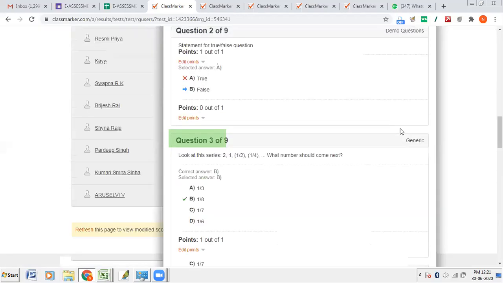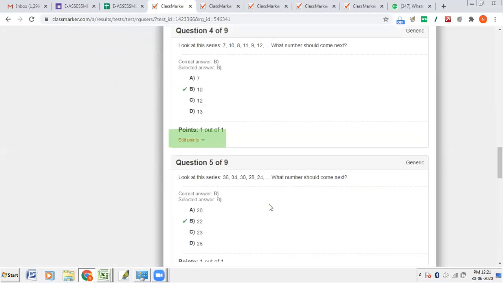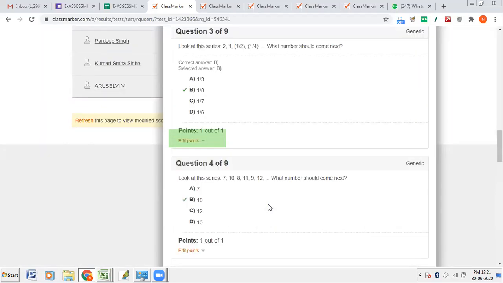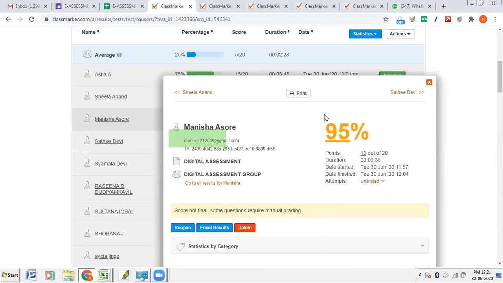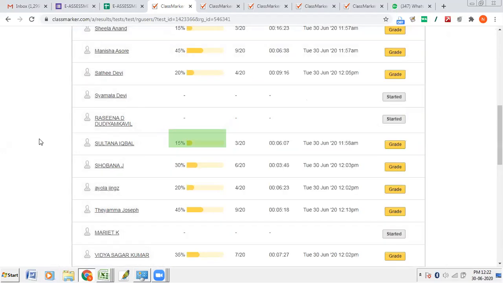If you need to take a printout, you can take a printout of this paper. It will be exactly like an answer sheet, where marks will be there, points will be there, the duration she took for completing the test, everything will be printed. Like this, you can move to Sadi Devi. This manual checking is only needed when you are using short answer or essay questions.